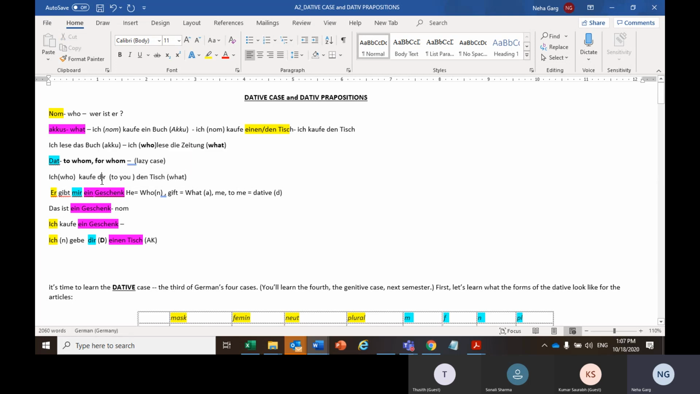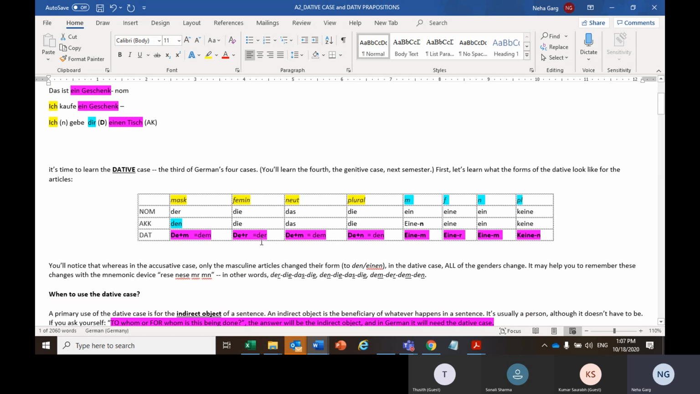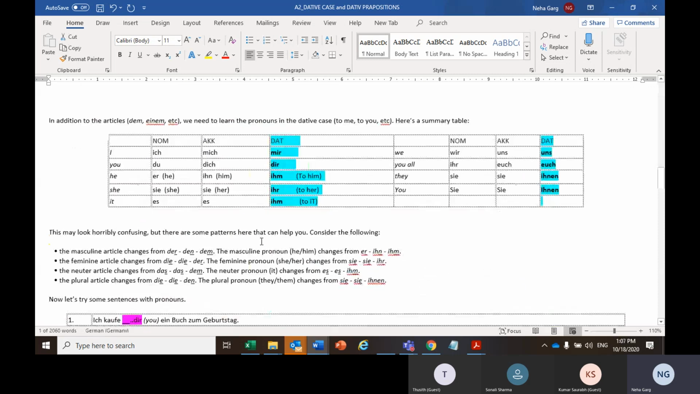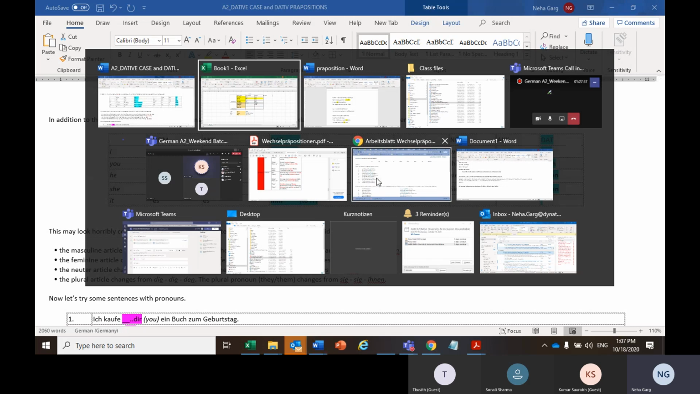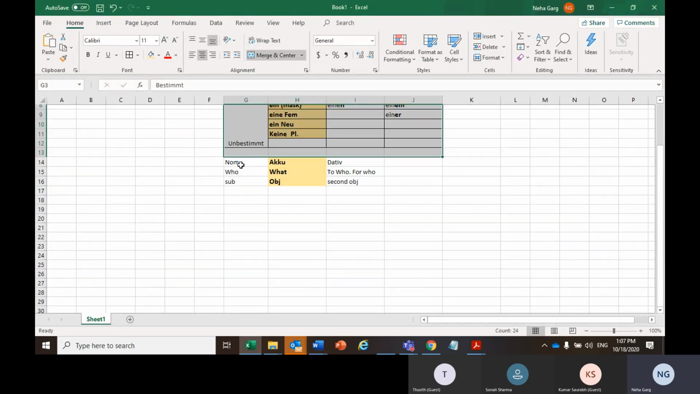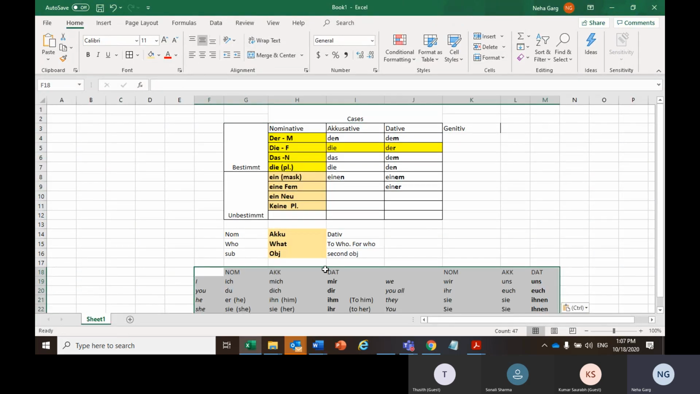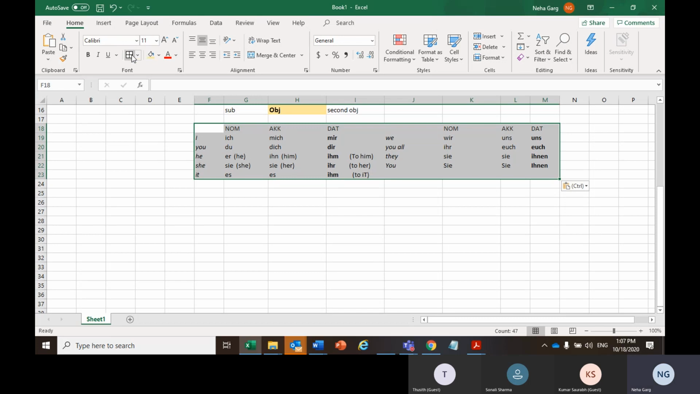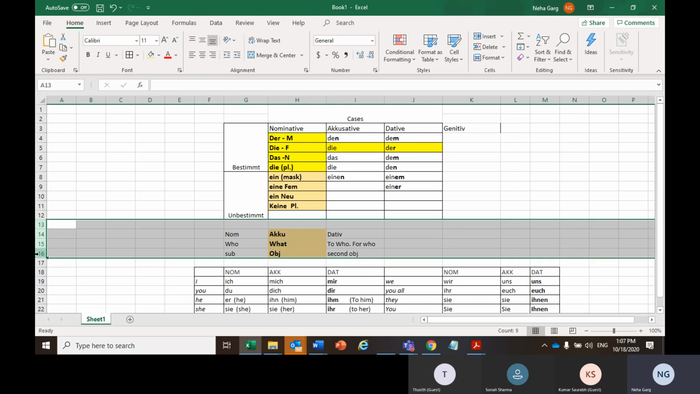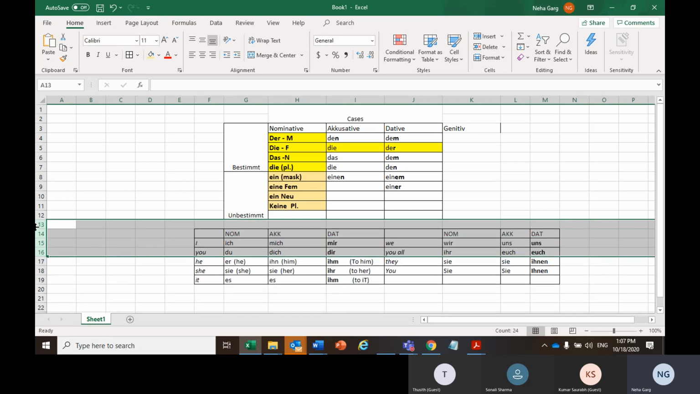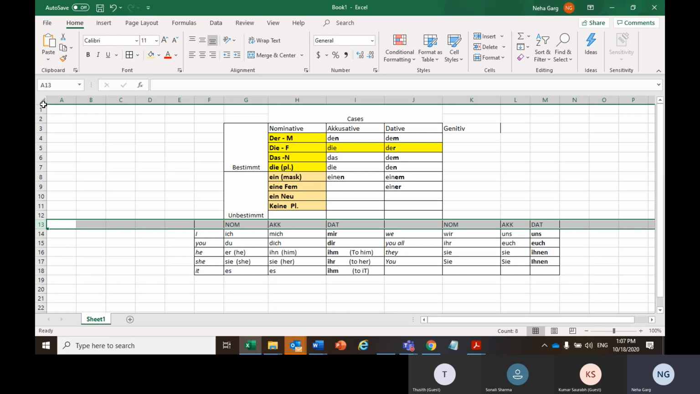Now, do you have any confusion why I have written dir here? Because this is a pronoun, and pronouns also change as per the cases. See, one moment. See this table. What I have written here are the articles, but this particular table is for pronouns, which change as per the cases. So don't get confused while making changes in articles or in the pronouns.